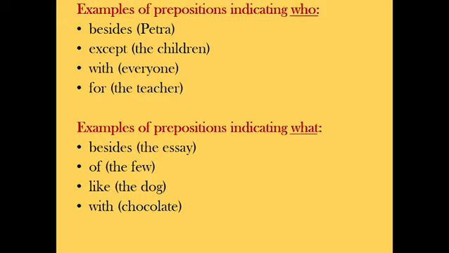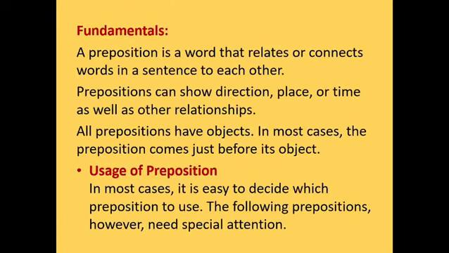Examples of prepositions indicating who. Now our question is who. Beside Petra. Beside who? Beside Petra. Except who? Except the children. With who? With everyone. For who? For the teacher. Examples of prepositions indicating what. Besides the essay. Besides what? Besides the few. Like what? Like the dog. With what? With the chocolate.